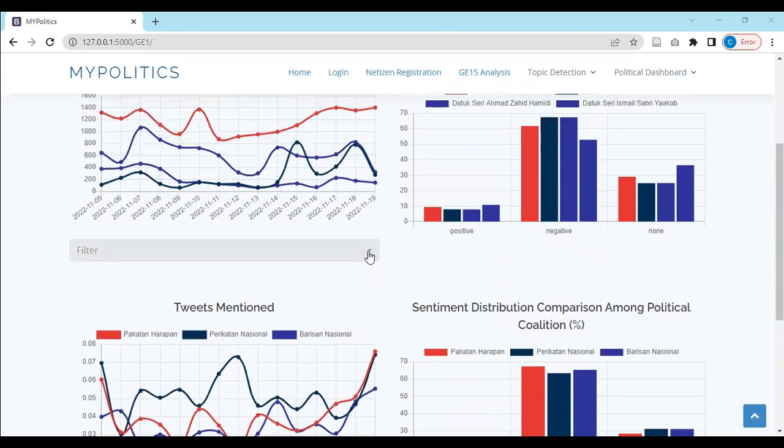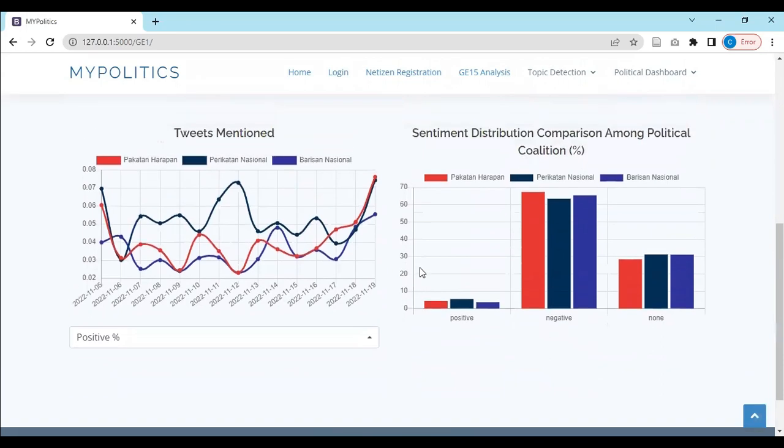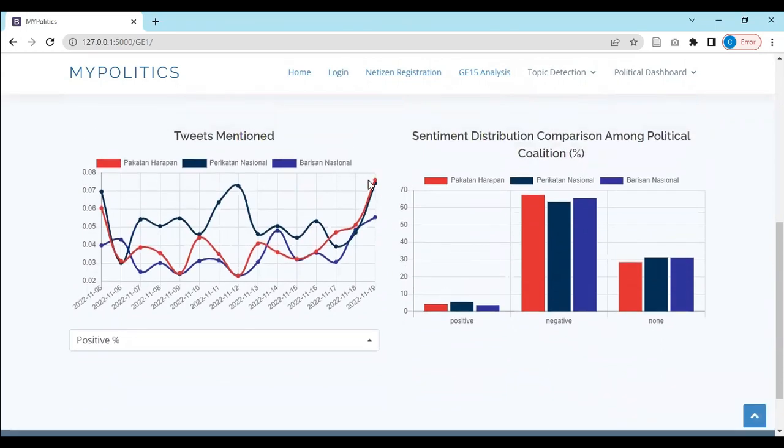We can use the filter here to filter for maybe the positive count or the positive percentage. And if we look at this, the outcome for the sentiment distribution on the last day, which is the election day, is very similar to the election result that we had.